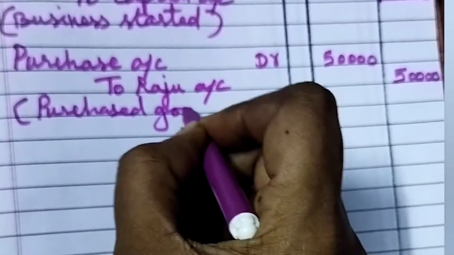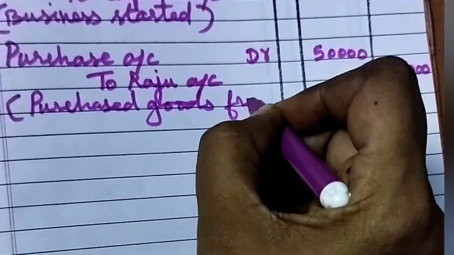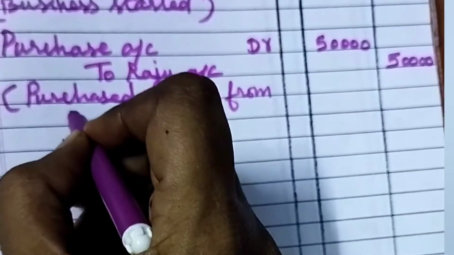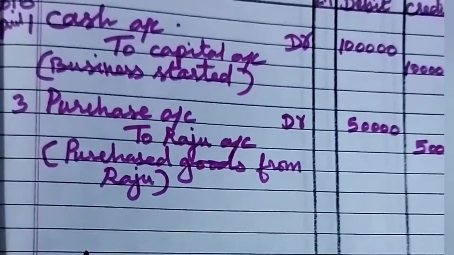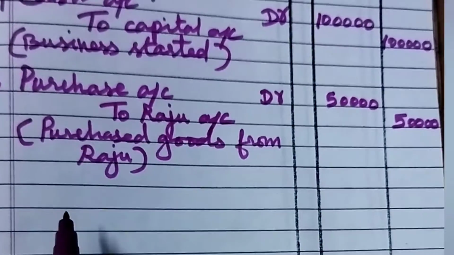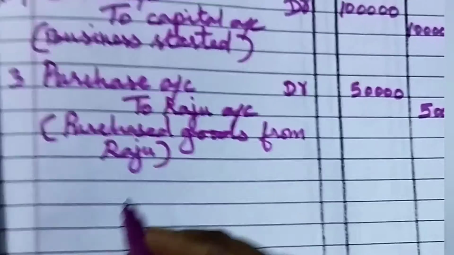Purchased goods from Raju, because this is a credit transaction. What is narration? Narration means short information about the journal.